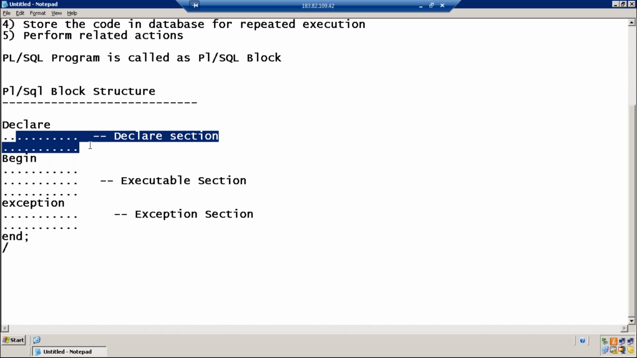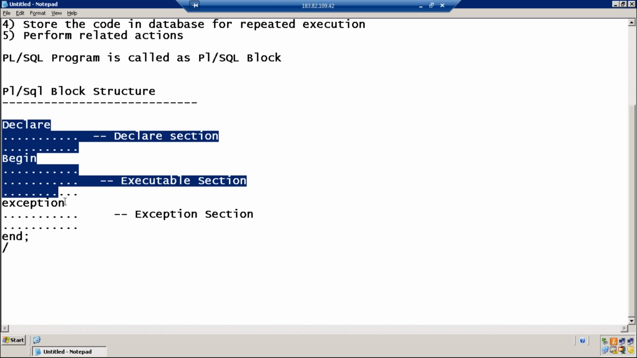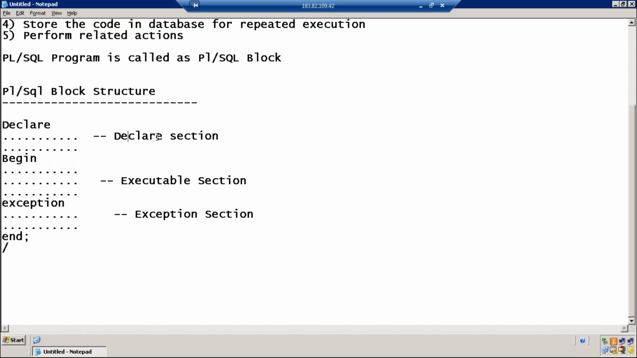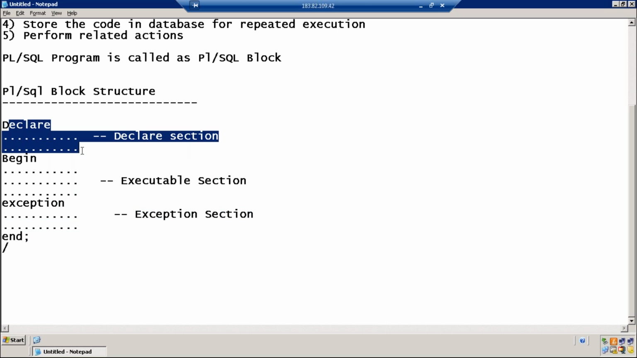Okay. So the block is mainly divided into three sections: declare section, executable section, and exception section. The declare section is used, as I can easily guess, for declaring the variables. If you are using some 5 to 10 variables in a program, all the variables should be declared in the declare part. That's the top of the program. That's called the declare section.